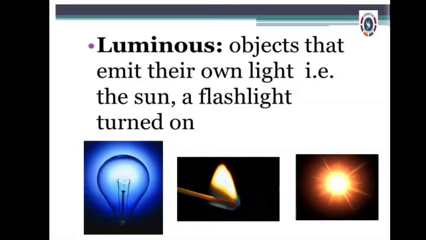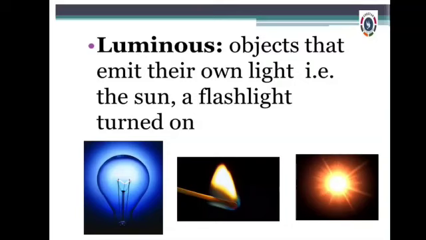The objects that emit their own light, or produce their own light, are known as luminous objects. Examples: sun, star, bulb, flame. These are all examples of luminous objects. Why are we saying these are luminous? Because they emit their own light. They produce their own light.